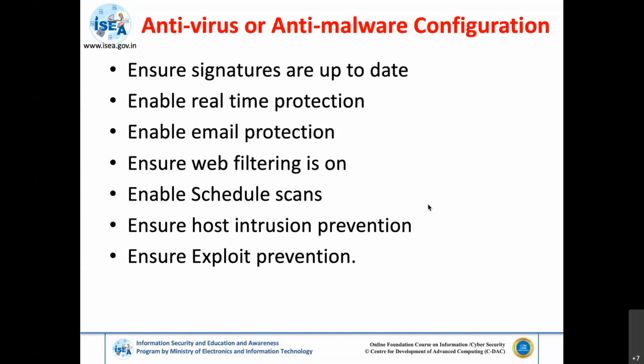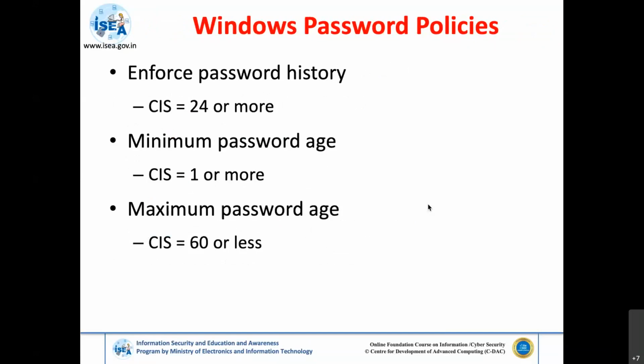I'm not going much into these details because antivirus and malware configuration we have already seen in the earlier session, but we need to ensure that an antivirus or anti-malware software is used. Most antivirus software nowadays has real-time protection, where it continuously monitors the network and the websites we are browsing, for phishing websites or any kind of issues. There is also host intrusion detection in most antivirus software. So we need to enable these security features available in the system.